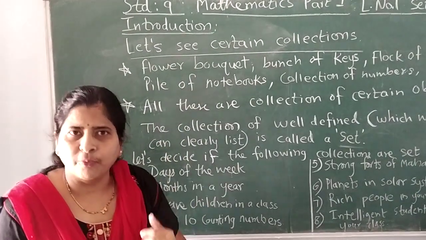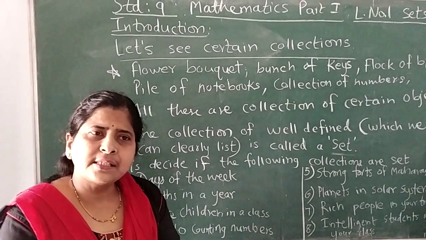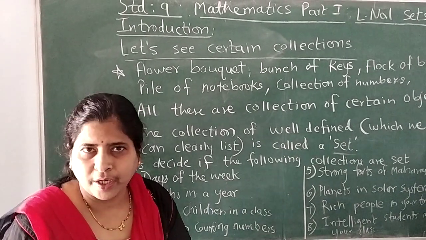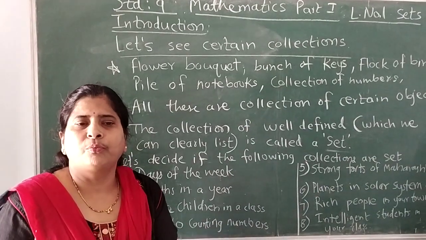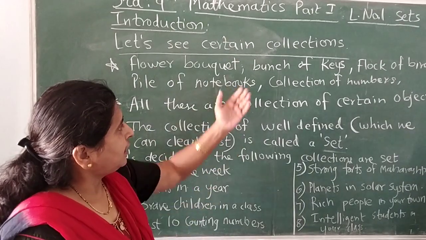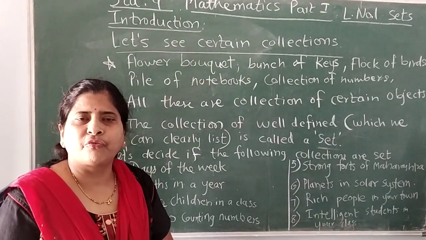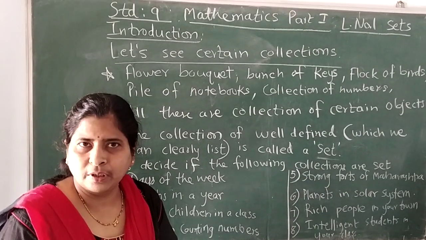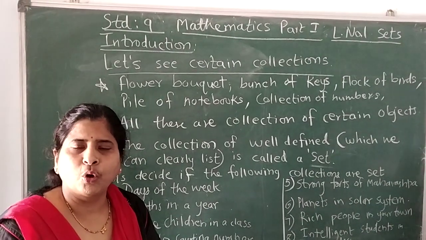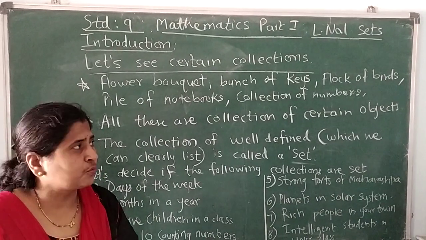If we see the flower bouquet in front of us, we can see which flowers are included in the bouquet, whether we have roses or lilies or what. In a bunch of keys, we have a collection of keys of the main door of the home, the bedroom door, or cupboards or drawers of our house.